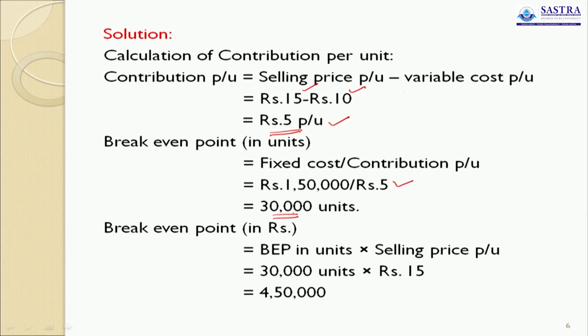Now we calculate break-even point in rupees. What is the formula? Break-even point in units into selling price per unit. Break-even point in units is 30,000 units. Selling price per unit is 15. So break-even point in rupees is 4,50,000. So up to 4,50,000 of your sales, there is no chance for earning profit.